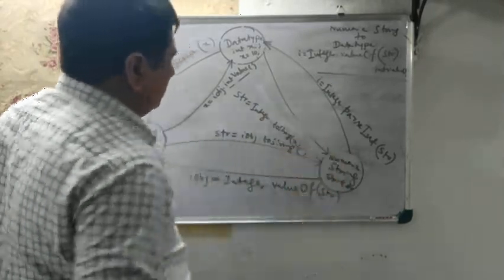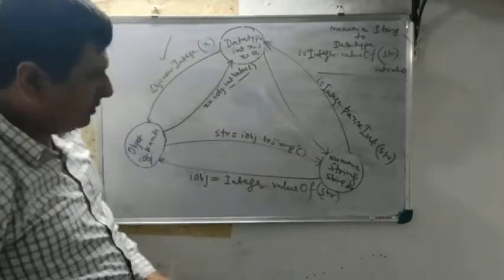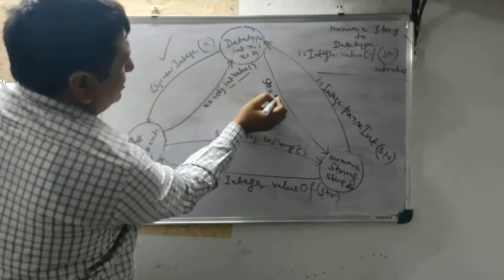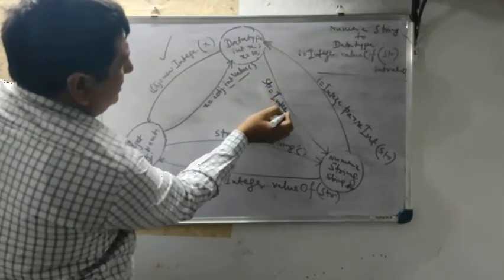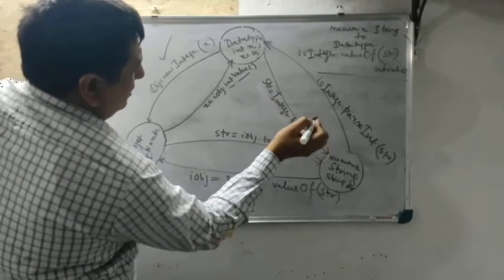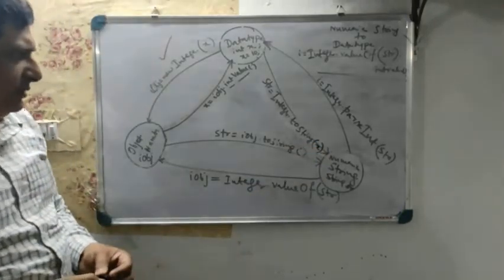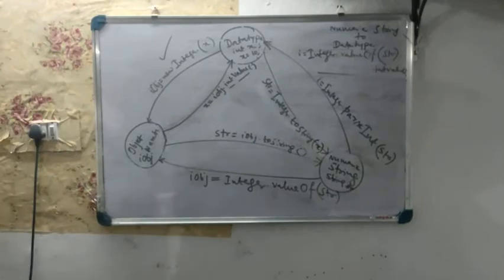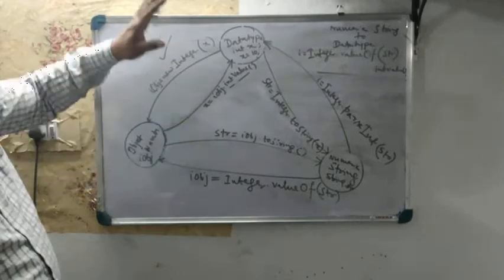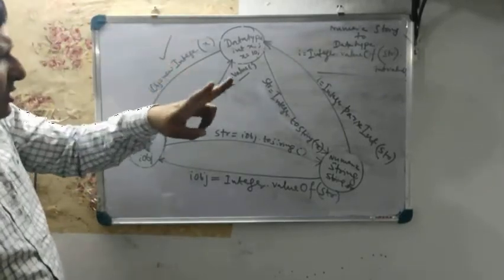So what I said, use str equals Integer dot toString(x). This is all about the concept. You will always get two options for any conversion.